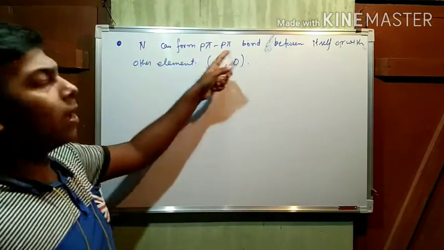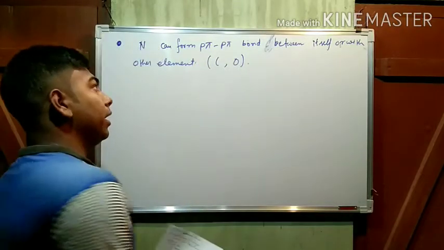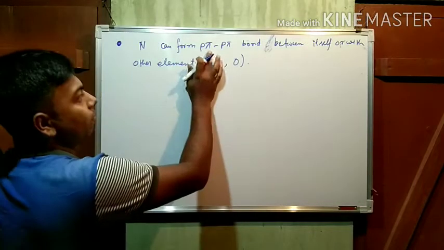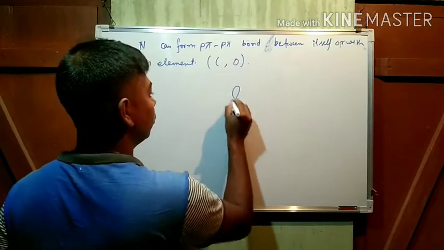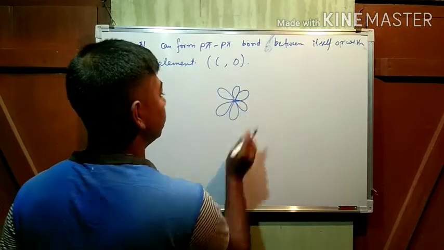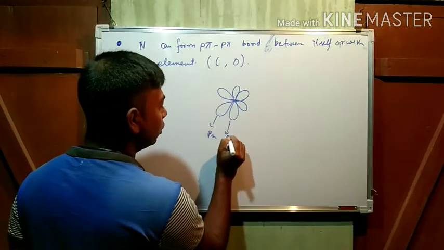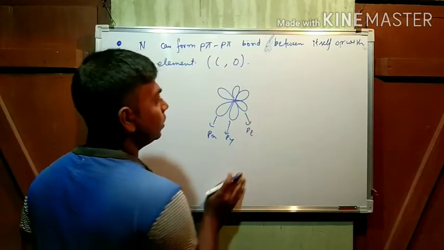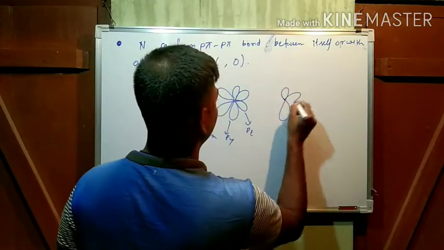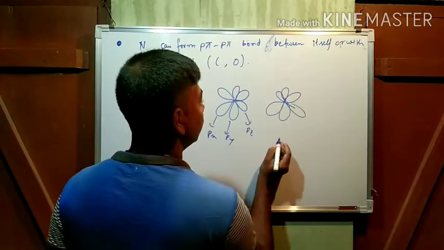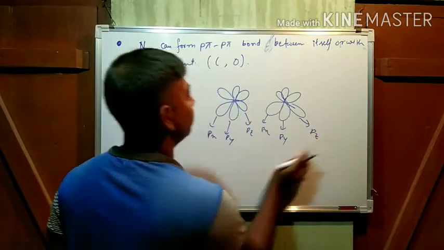Now what do you mean by p-pi bond? I already explained in class 11, but I am explaining again here. P-pi means p orbitals are involved in the formation of a pi bond. Suppose this is the 3p orbital, this one is px, this one is py, and this one is pz. Now here is another p orbital, with py, px and pz.